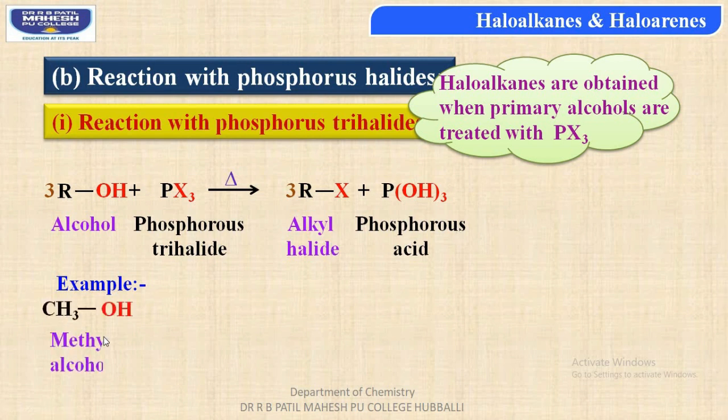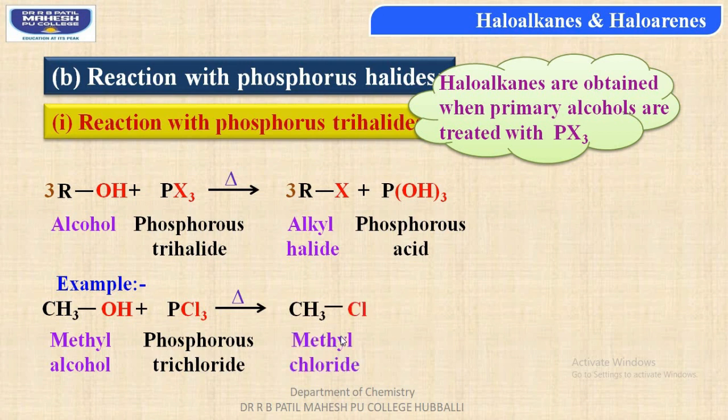Example: when methyl alcohol, that is CH3OH, is reacted with phosphorus trichloride, that is PCl3 molecule, on heating, students, it gives us methyl chloride, by combining the methyl group of alcohol with one halogen, that is chlorine atom. So CH3Cl is nothing but methyl chloride. Along with this, we obtain the byproduct phosphorus acid, that is P(OH)3.